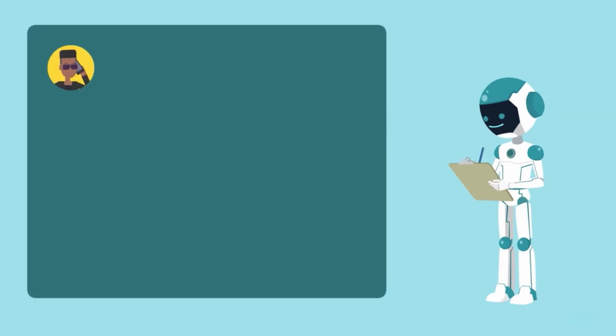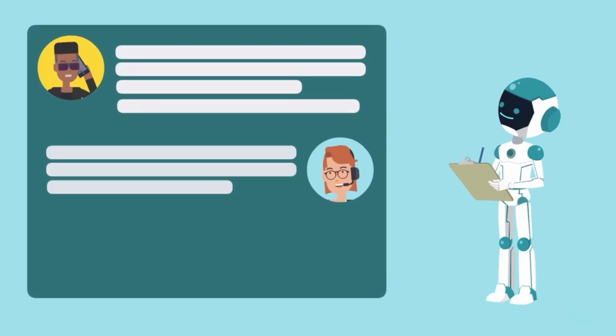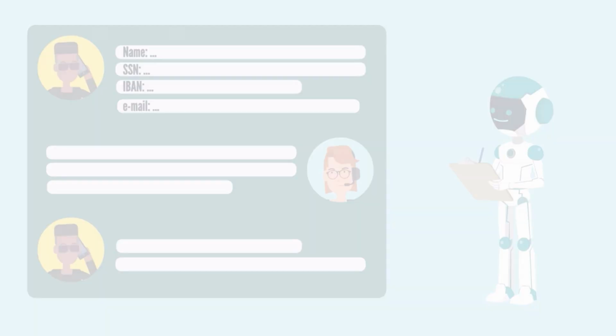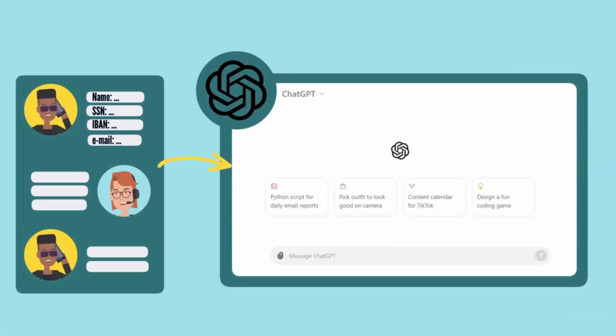Let's talk a bit about this process of summarizing the conversation between customer support and Ally's client. Providing financial assistance inevitably involves sharing proprietary information, such as a customer's name, social security number, account details, email address, and much more. Understandably, we can't simply put a conversation containing such sensitive information into ChatGPT and ask it to generate a summary.